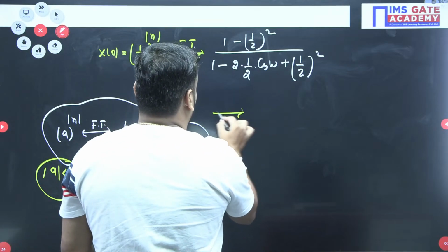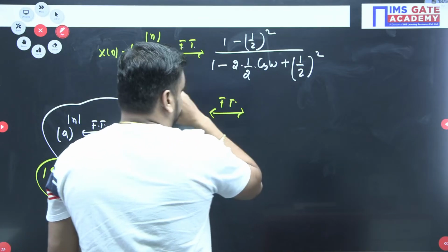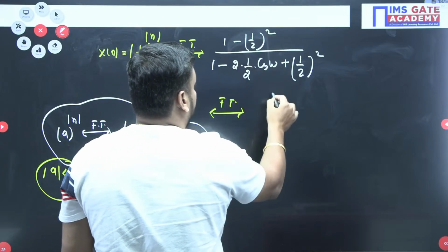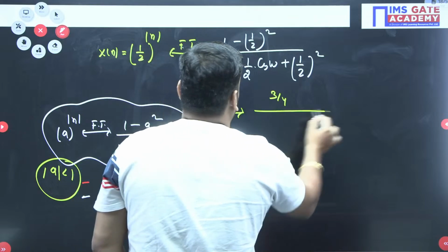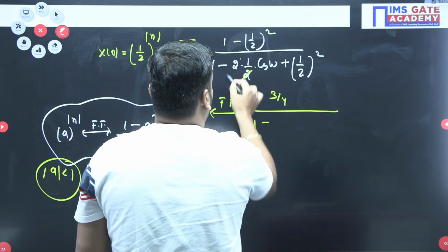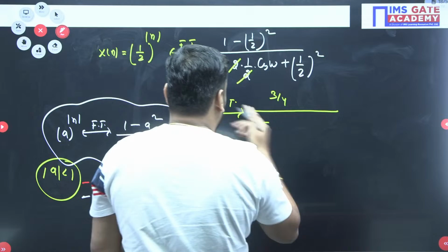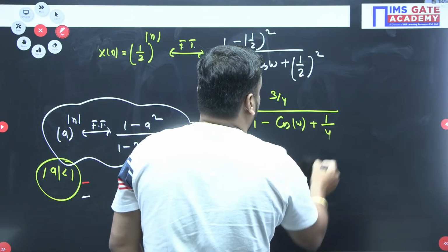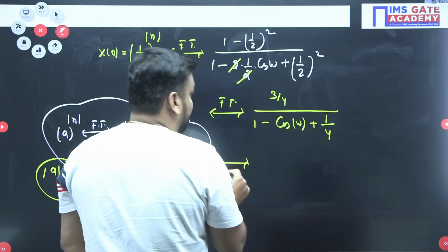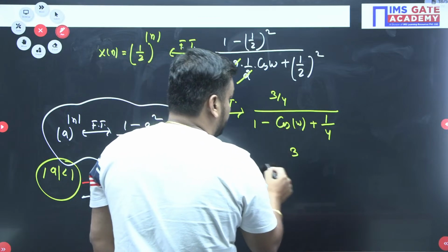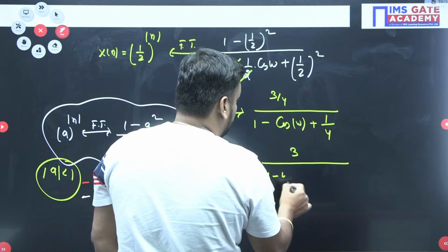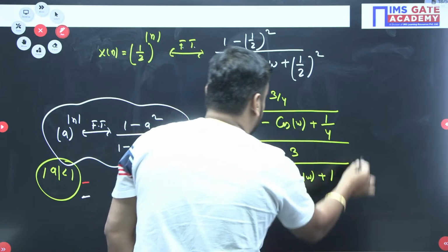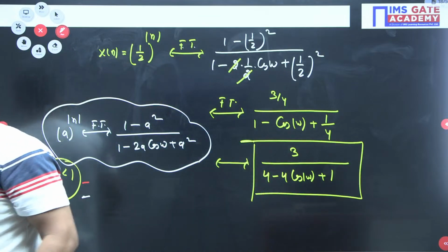So your final Fourier transform for this question: 1 minus half whole square is 1 by 4, so 1 minus 1 by 4 is 3 by 4. Upon 1 minus cos of omega n plus 1 by 2 square, 1 by 4. The 2 gets cancelled. If you take the LCM, the 4 gets cancelled. So here it is 3 upon 4 minus 4 cos omega plus 1. Is this clear to you, beta? Just tell me yes or no.